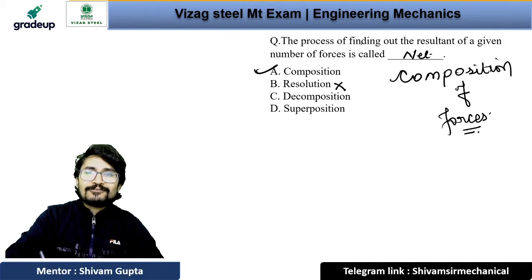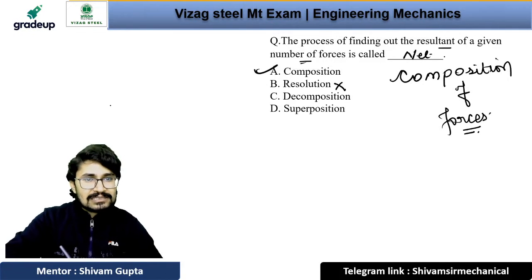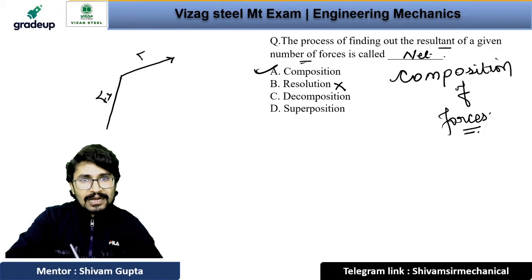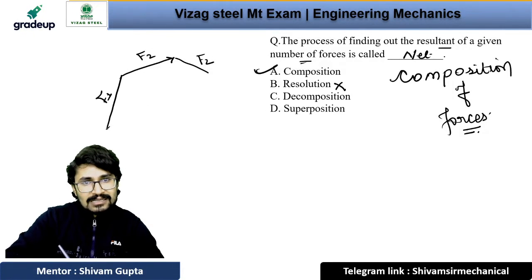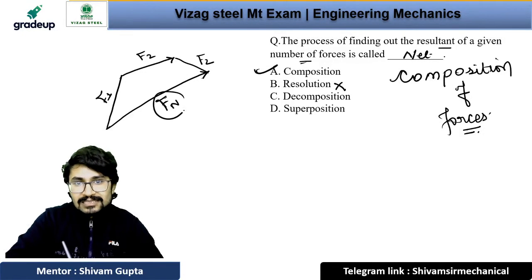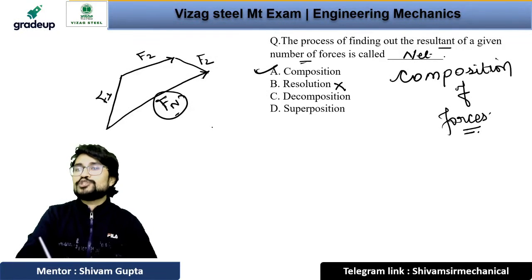It is saying that finding the resultant of the number of forces means if you have force 1, force 2, force 3, then the resultant of these, that is the net force, Fn. This net force is known as the composition of the forces.